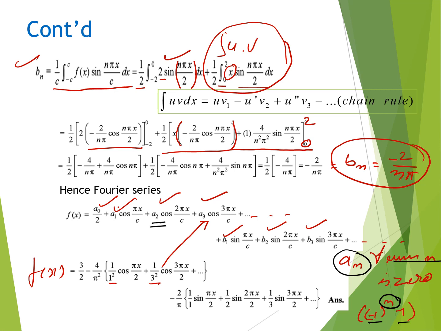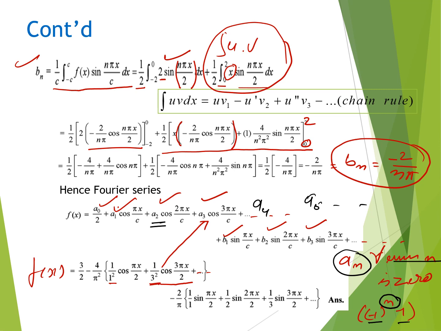That means a2 is 0. Similarly, a4 will be 0, a6 will be 0 and so on. So the value of a3 is 1 by 3 square cos 3 pi x by 2, and the series continues.